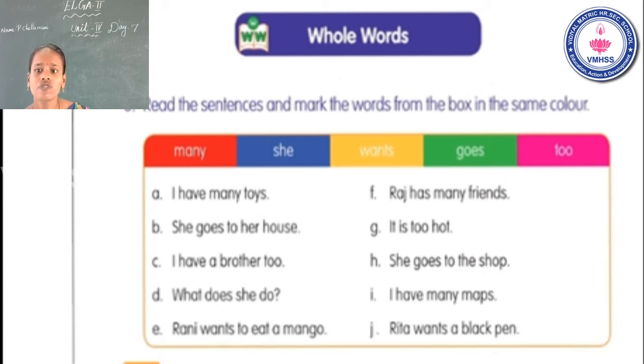Next, find the words from the box in the sentences and you can color the same color. Is that clear? Now look at the board and same page, take worksheet 10. See the third question. Read the sentences and mark the words from the box in the same color.